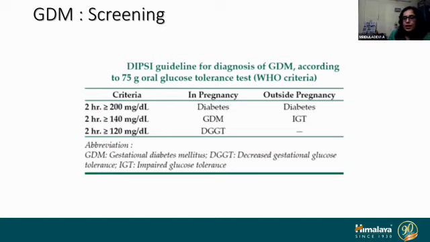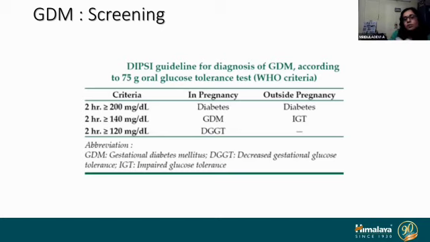If they come in the 3rd, 4th month, we may not be able to tell with 100% guarantee, but we have to keep in mind that in all probability it is type 2 diabetes, and we will have to keep a constant vigil on those people more than on a GDM. But if the value is between 140 to 199, these people are classified as gestational diabetes mellitus.